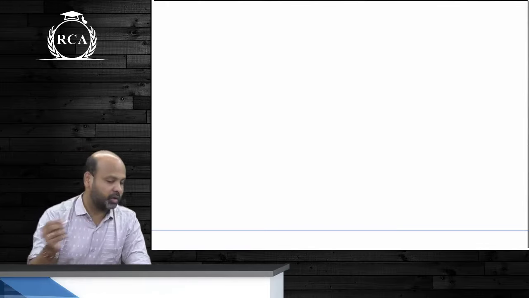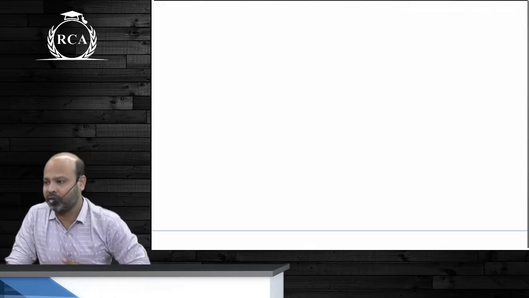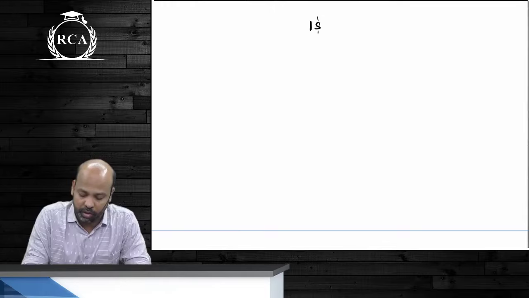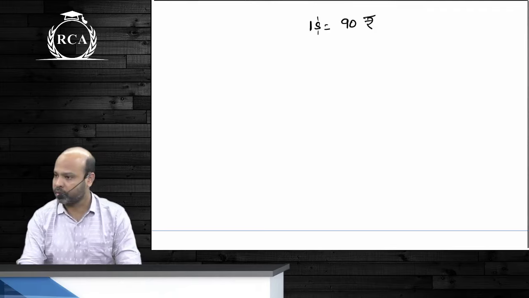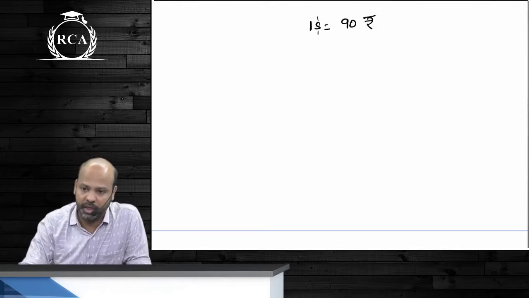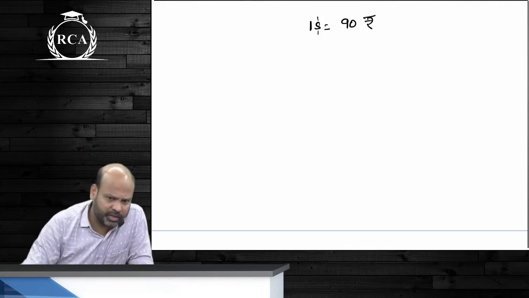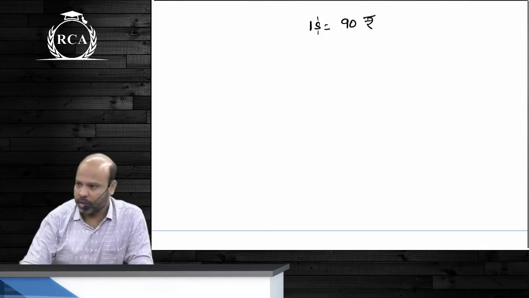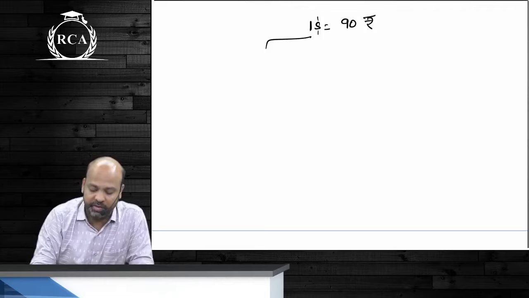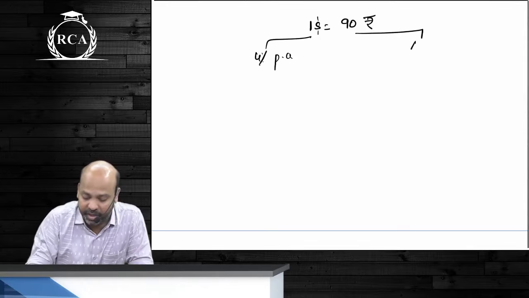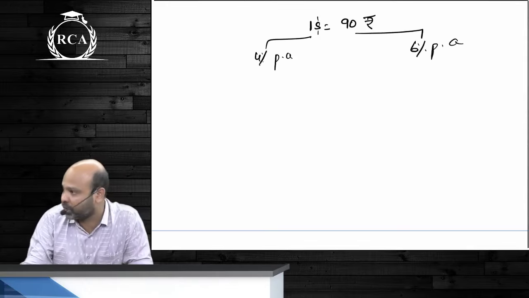Now someone spoke about currency rate, guys, so that is why not related to the subject as of now, but only for understanding. Let's say that you have a dollar with you today and the exchange rate prevailing in the market is 90 rupees. This $1 is with you and the exchange rate prevailing is 90. So you either deposit, I explained this earlier, no? In AS16, borrowing cost. So interest rates, let's say prevailing in US is about 4% per annum. Interest rates prevailing in India 6% per annum, short-term interest rates.